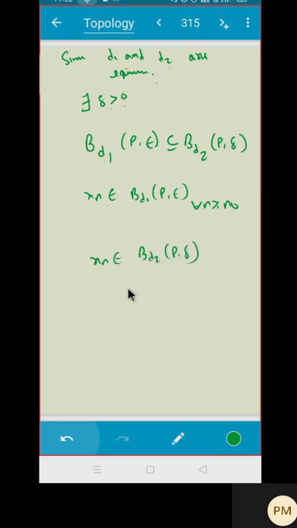Same thing: D2 of Xn comma P is less than delta, which implies Xn converges to P in D2. Conversely, you can complete that. Do you agree?